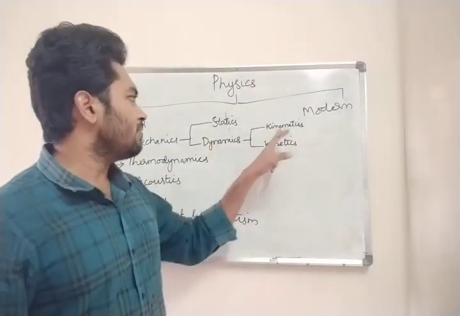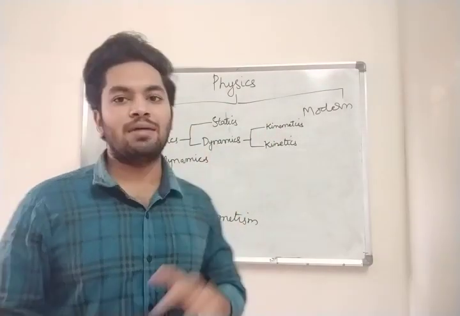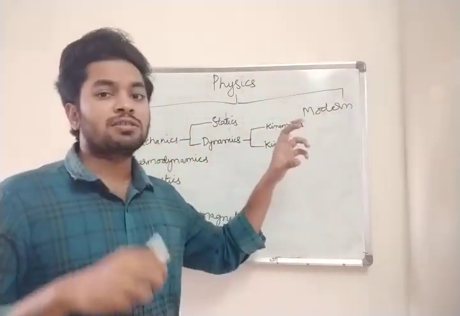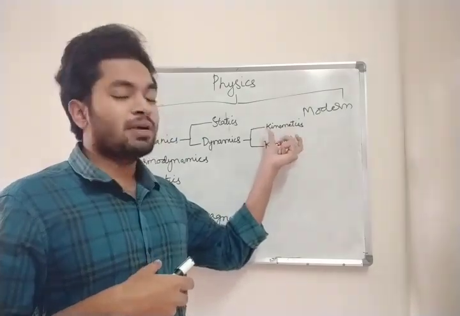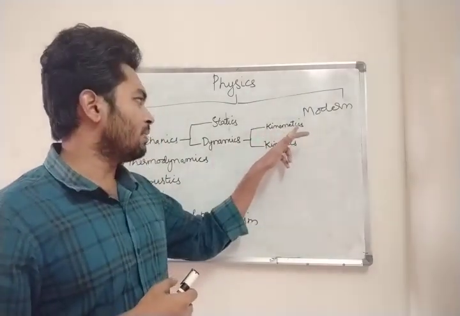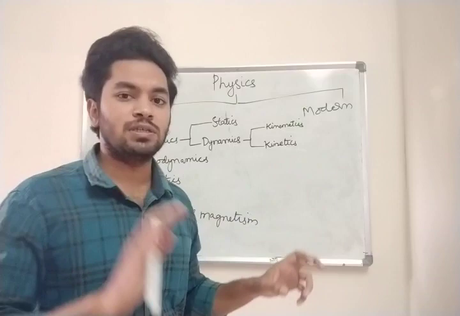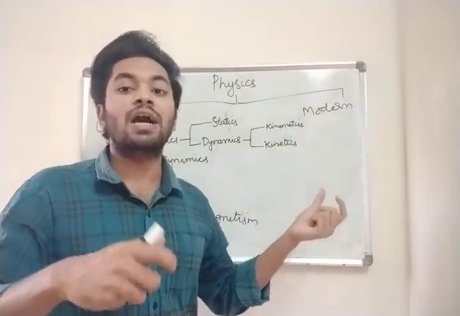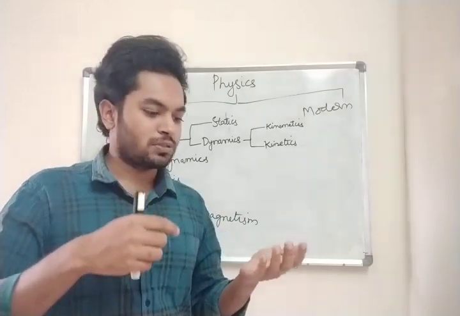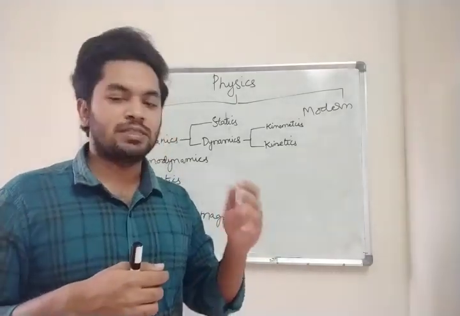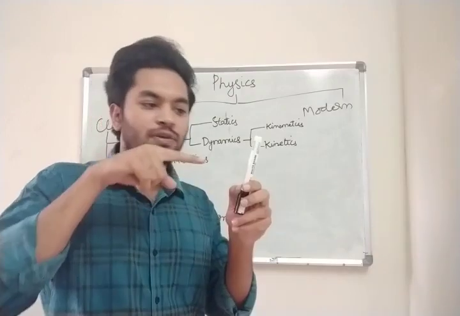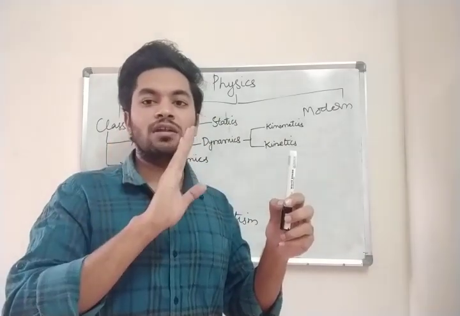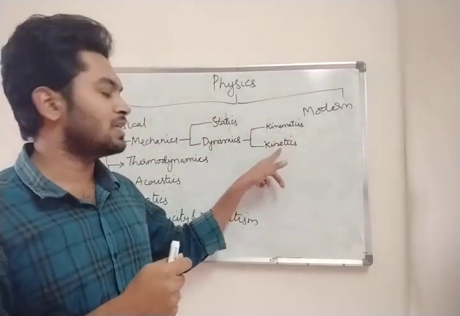Now this dynamics is again divided into kinetics and kinematics. What are kinetics and kinematics? In both kinetics and kinematics the object is in motion, but in kinetics you consider force. Suppose a chair is there, and you try to move it with some external force, then you consider it as kinetics.